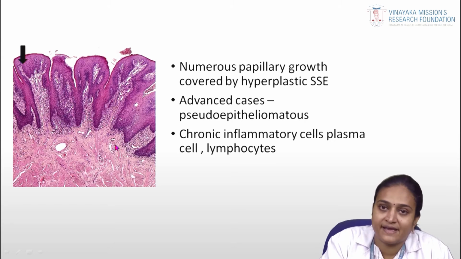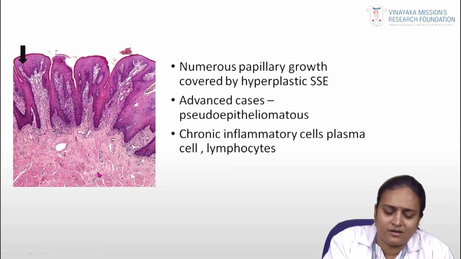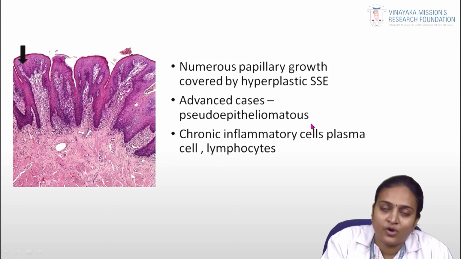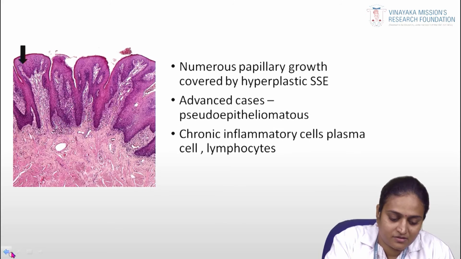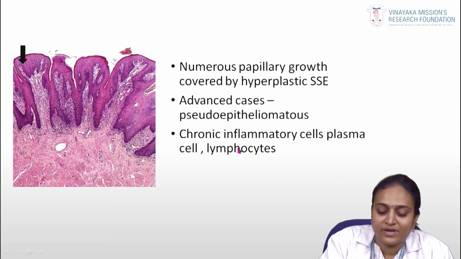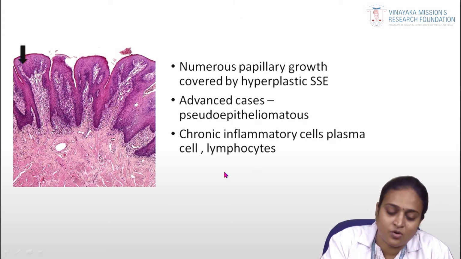In advanced cases, you can see the pseudoepitheliomatous changes in the connective tissue. You can see epithelial islands within the connective tissue that don't have any dysplastic features; that is called pseudoepitheliomatous change. Also, you can see chronic inflammatory cells like plasma cells, lymphocytes and all types of cells.